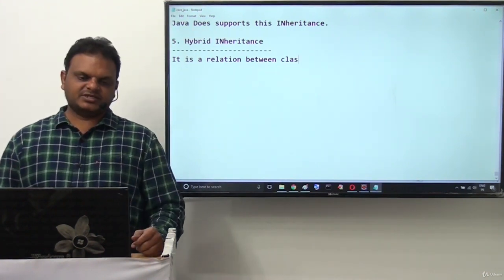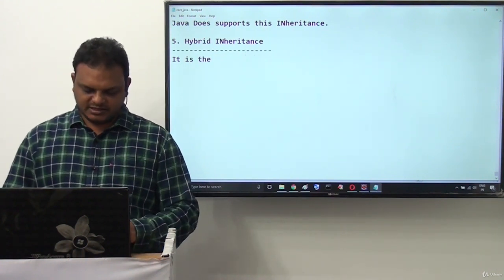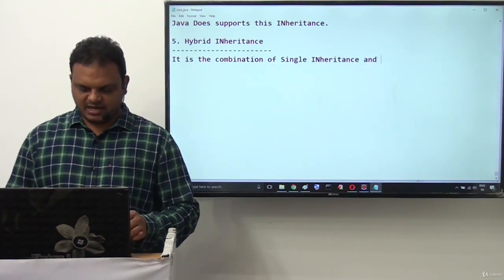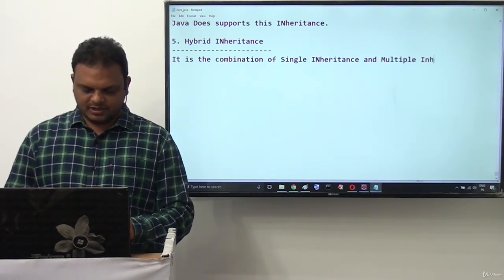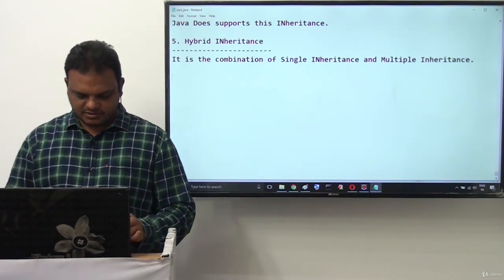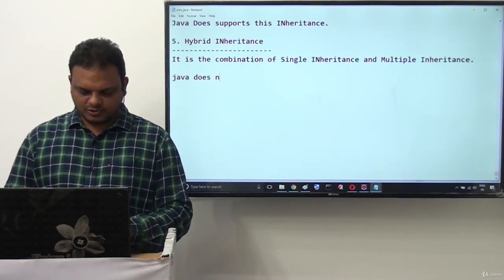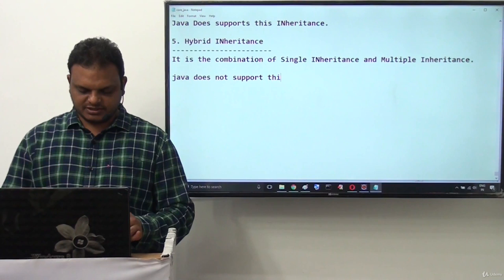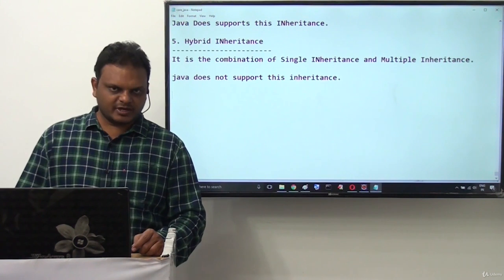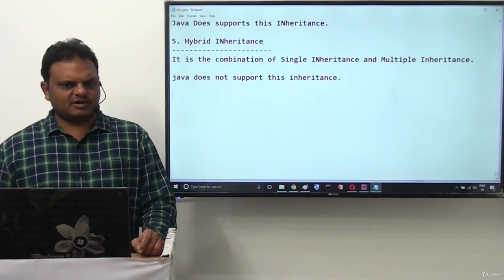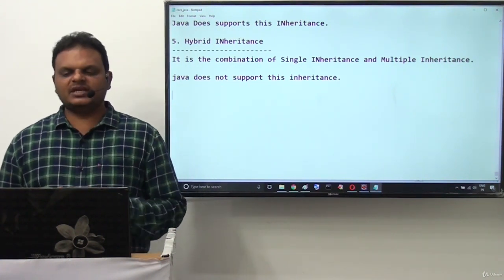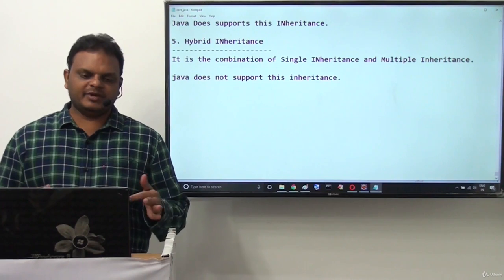Instead of saying it is a direct relation, it is the combination of single inheritance and multiple inheritance. Java does not support this hybrid inheritance. No, it is not possible. Why? Because multiple inheritance is not possible in Java, so automatically hybrid inheritance is also not possible. It is the combination of single inheritance and multiple inheritance in a hybrid manner.